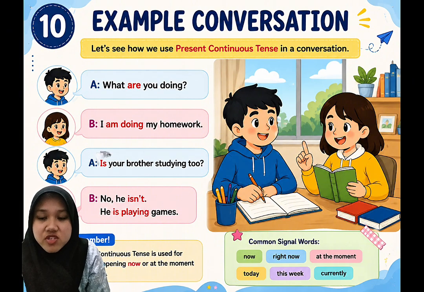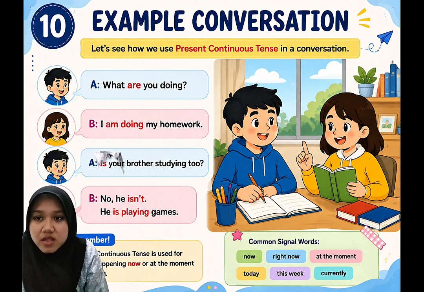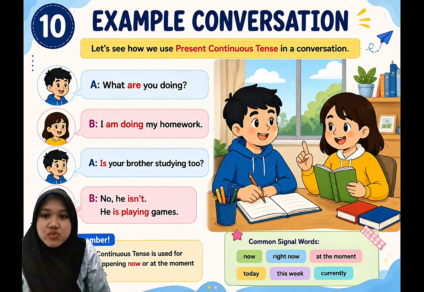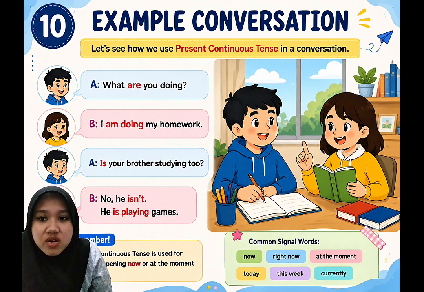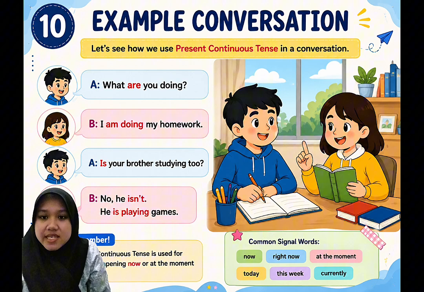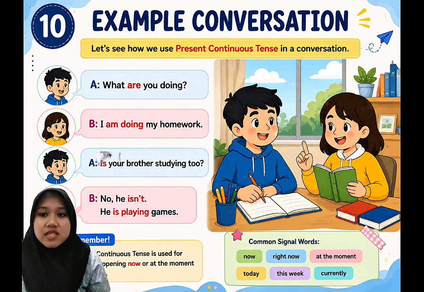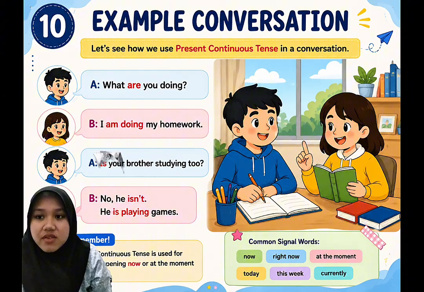Then the conversation continues with another question. "Is your brother studying too?" The answer is no, he isn't. He is playing games. Notice how all the sentences describe activities happening at the same moment. This is exactly why present continuous tense is used.